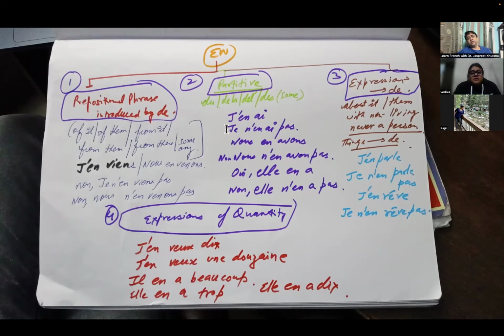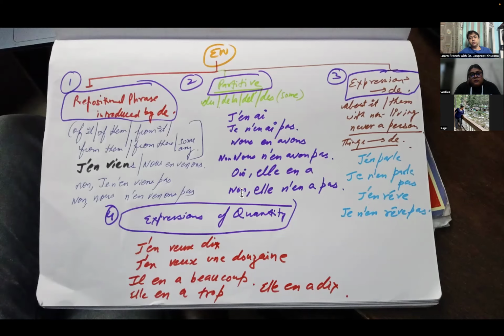So en we can use here also: j'en ai, that means I have some of them. Je n'en ai pas is I don't have any of them. Nous en avons, that is we have it. Nous n'en avons pas, that is we don't have that.